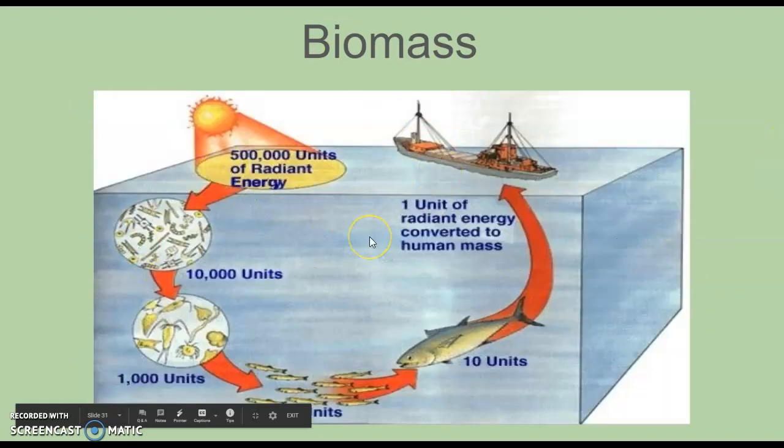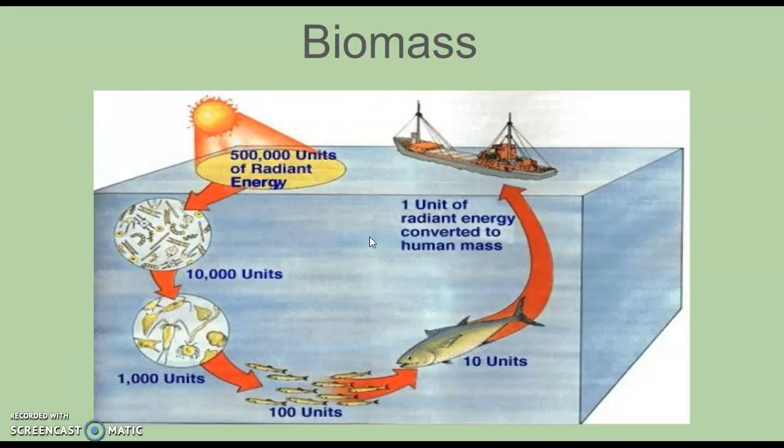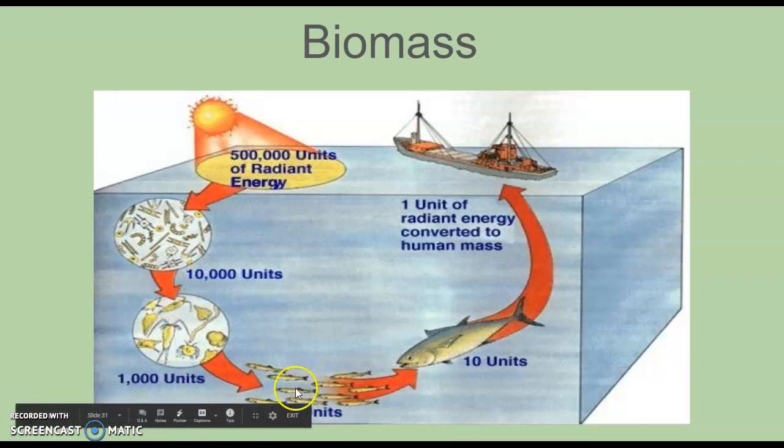So we're not talking about toxins anymore. We're just talking about energy. Okay, so the sun gives all these micro critters their energy, which they need to use, right? And their consumers are only getting a little bit of their energy. These fish are getting 10% of these guys. This larger fish is only getting 10% of what they had, and we are only getting 10% of this organism's energy.